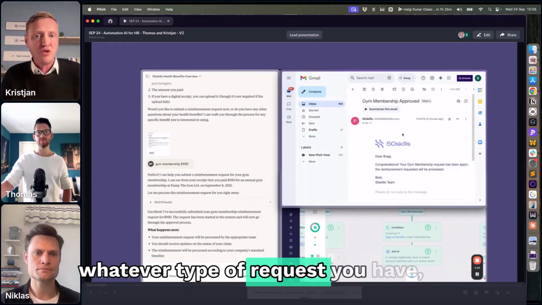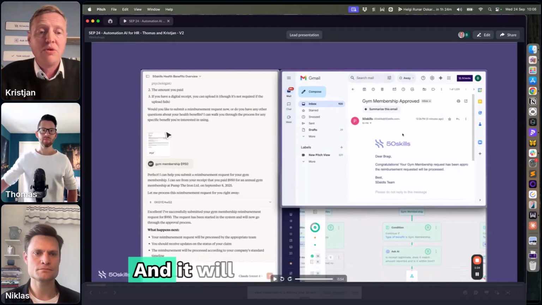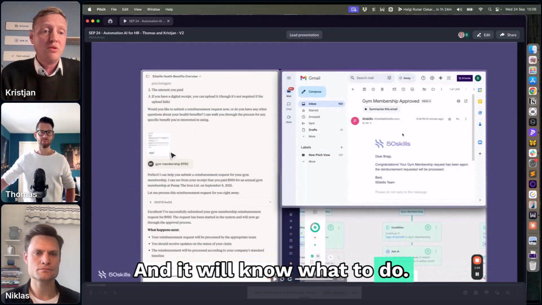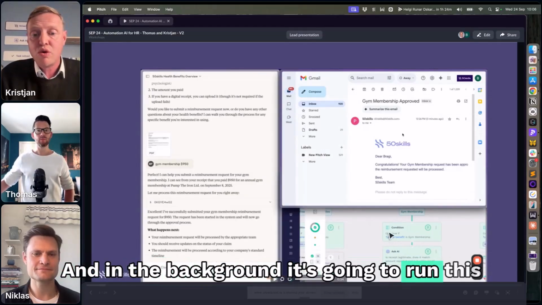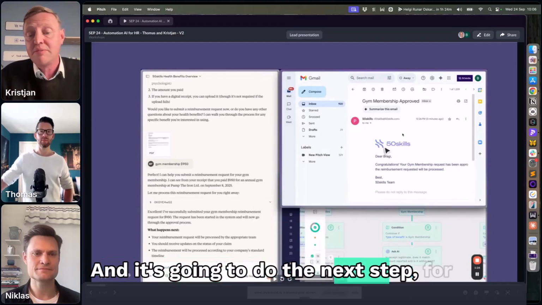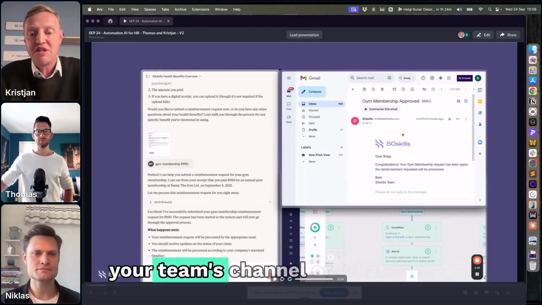Whatever type of request you have, you can just go into your AI, put it in there, and it will know what to do. It will tell you what info they need to actually run the process. In the background, it's going to run this workflow that we saw, and it's going to do the next step, for example, letting you know if it's approved or not. And that could be with an email or on your Teams channel or whatever.